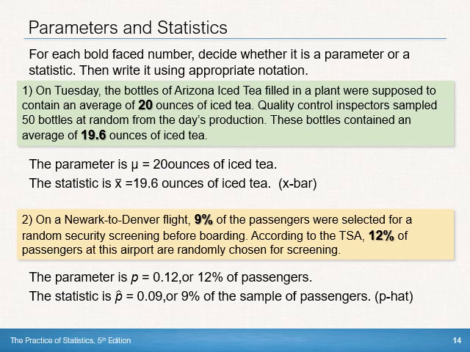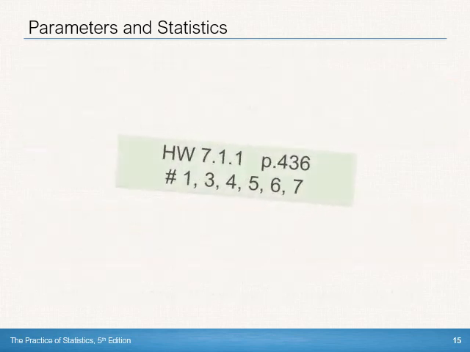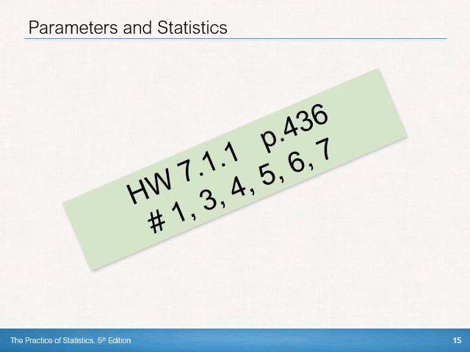Okay, so your homework tonight is going to be just asking you to look at situations and then talk about those numbers, right? Which one is a parameter, which one is a statistic, and what symbols do we use for each one? Okay. And so that homework will be due next class, and that's it for today.